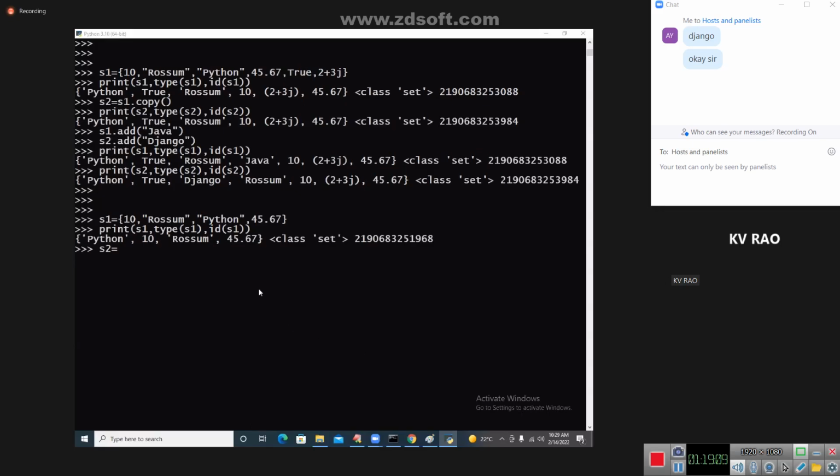Vijay, S1. I am saying that S1. S2 is equal to S1. What is this? It is called a deep copy. See that? S2. Print S2, my dear student. Type of S2. Again S2 I am saying. So it is printed. 1968 it is printed. Now, same address.